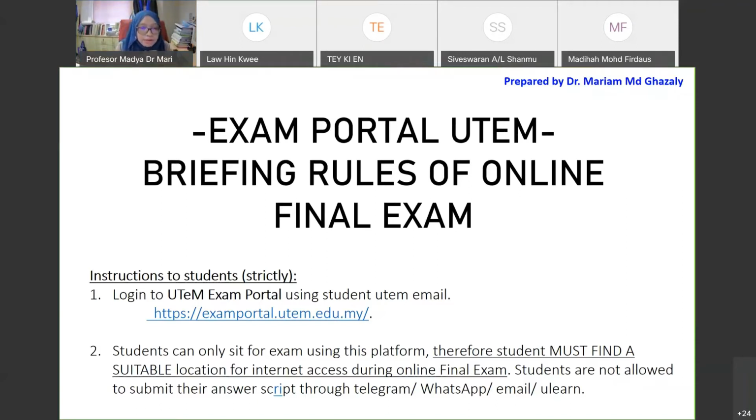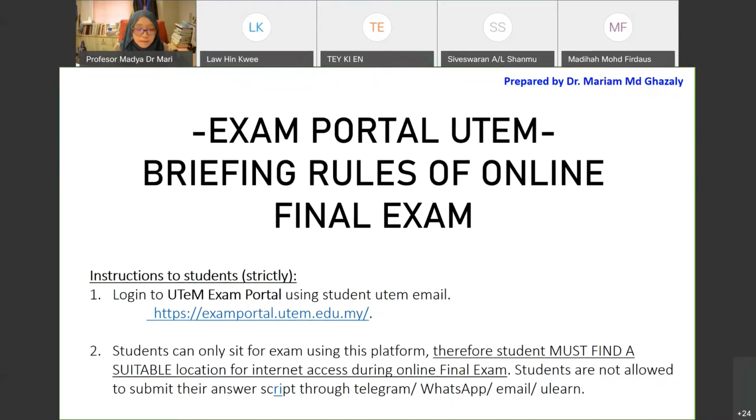If one of them cannot be accessed, ask them to help share the hotspot, just for you to upload your answer. Hotspot, remember that.